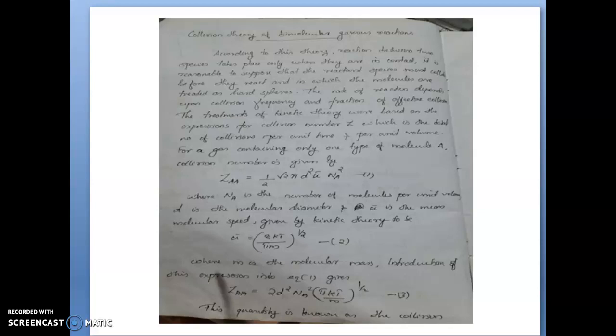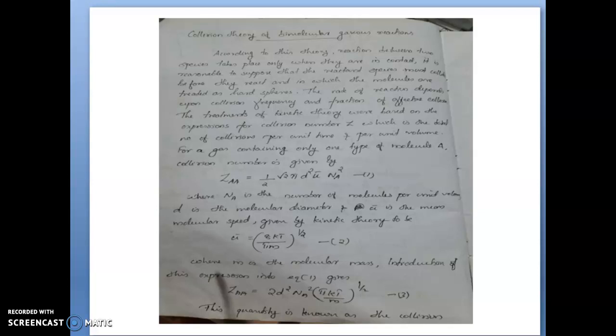For a gas containing only one type of molecule, A, collision number is given by ZA equal to 1 by 2 into root 2 pi d square u bar Na square, where Na is the number of molecules per unit volume and d is the molecular diameter, and u bar is the mean molecular speed given by the kinetic theory to be u bar equal to (8kT by pi m) raised to half, where m is the molecular mass.